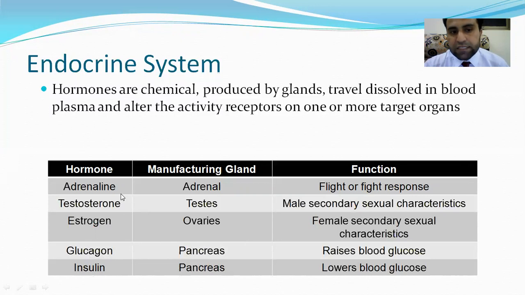Adrenaline is called the fight or flight hormone. It is produced when a person is in danger.